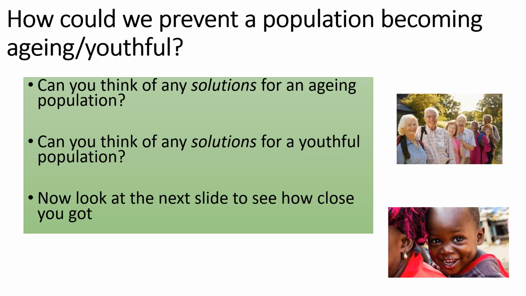Okay, so what I'd like us to think about now is how could we prevent a population becoming too old? How could we prevent a population from being too young? I want you to try and think of some of your solutions for both an ageing population and a youthful population. But remember, try not to be too radical. That means try not to be too extreme. Try not to come up with ideas that are silly, that would never work.